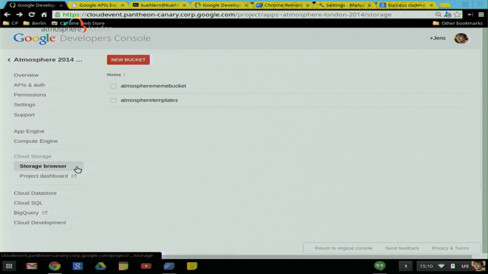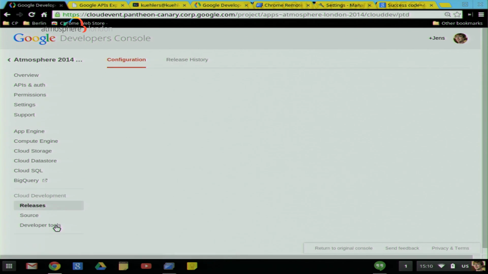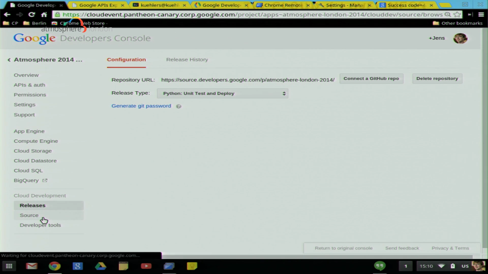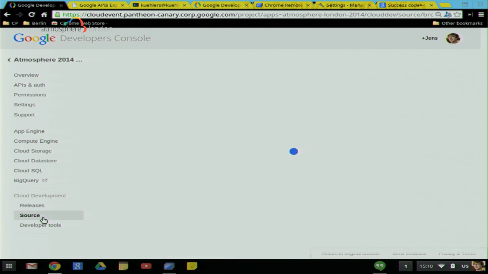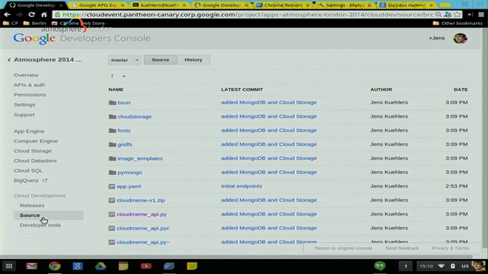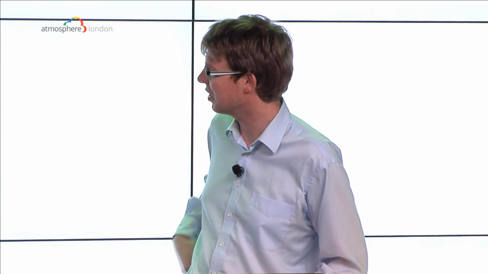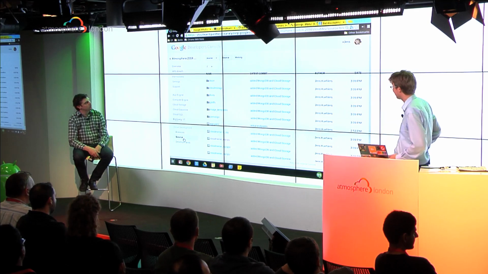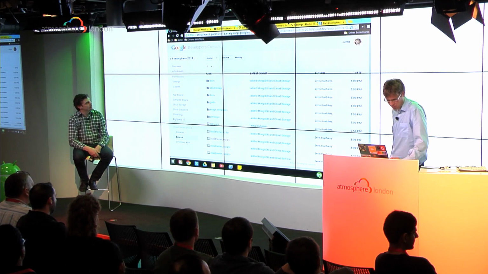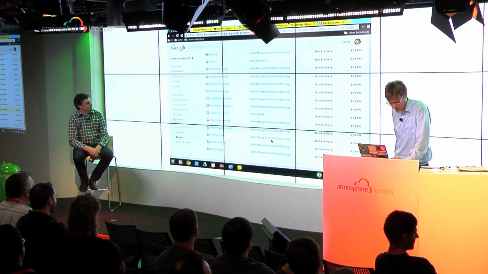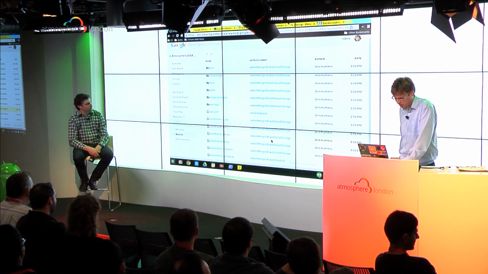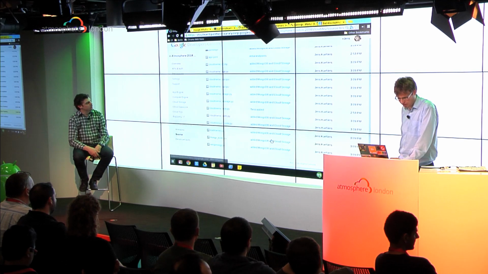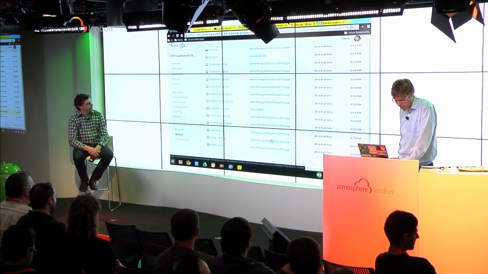All right, there we go. Yeah, so let's have a look at the source code viewer. The source code viewer here actually shows what's in our Git repository currently. You can also go over the history to see any versioning you used. You also see who authored everything. In this case, it's all me, but in a real project, you might have more people committing code. And you can see when that was last changed. All right, so that looks good.